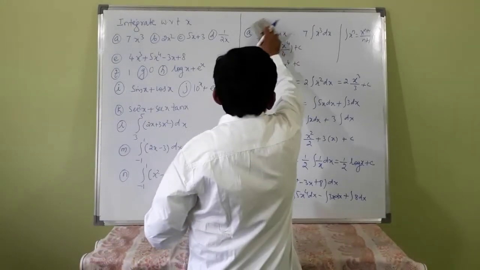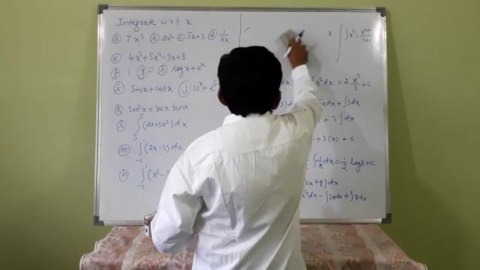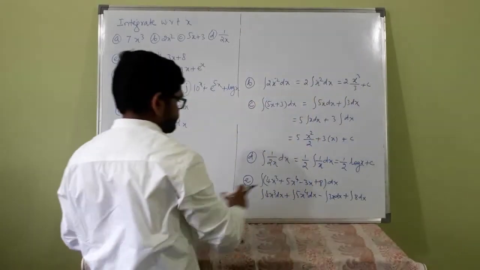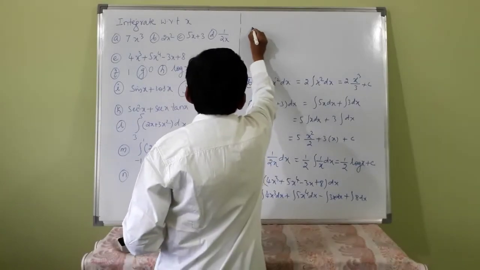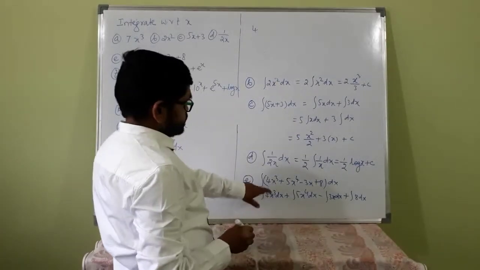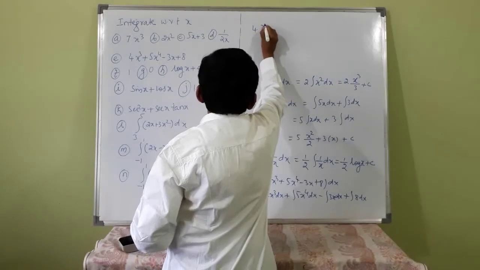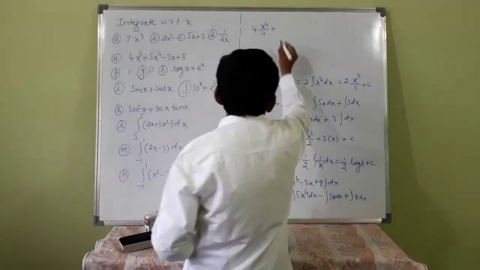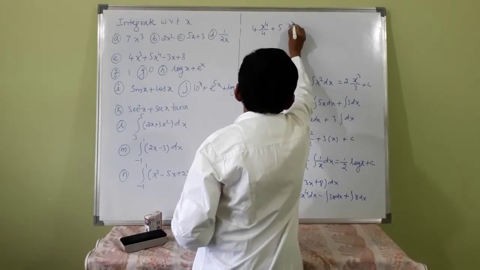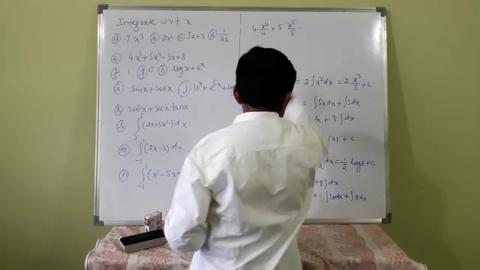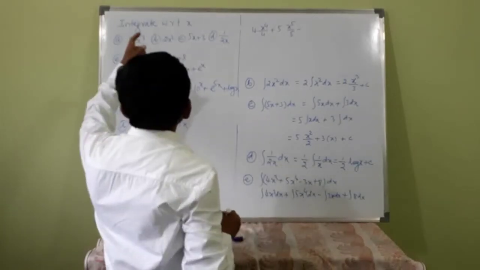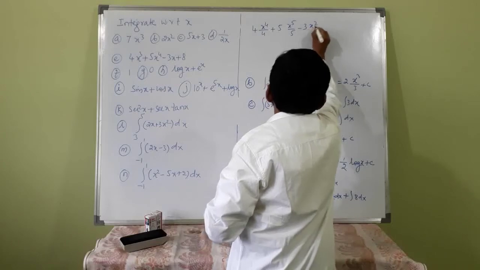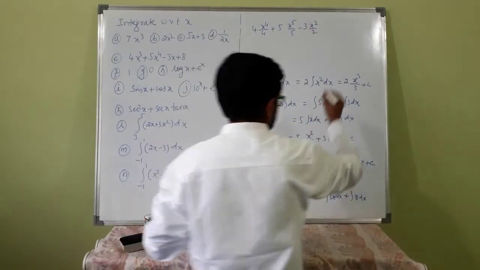See, this will be 4 into integration of x cube, x raised to 4 by 4, plus 5 into x raised to 5 by 5, minus 3x squared by 2 plus 8x.